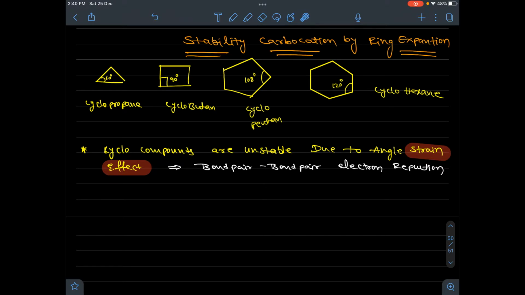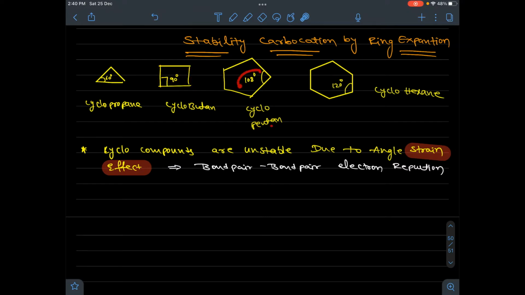So here cyclopropane is one of the examples I have taken. Cyclobutane, cyclopentane and cyclohexane. In cyclopropane, bond angle is 60 degrees. In cyclobutane, bond angle is 90 degrees.